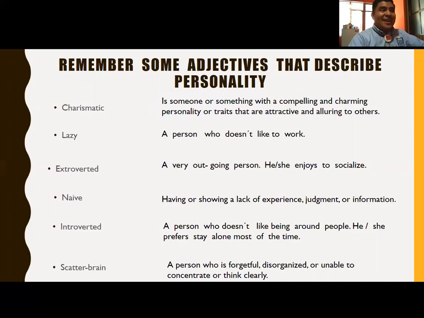How can you describe a person whose personality is charismatic? Someone or something with a compelling and charming personality or traits that are attractive and alluring to others. As you can see, this is a positive personality adjective.